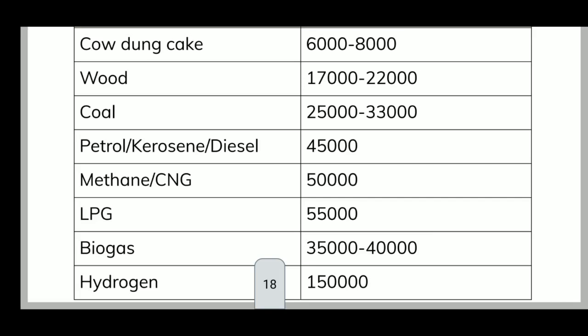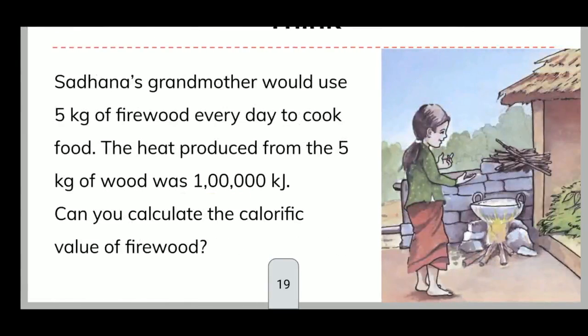Now here one activity is given, just one problem. We are going to understand the problem here. Sadhana's grandmother would use 5 kg of firewood every day to cook food. The heat produced from 5 kg of wood was 1,00,000 kilojoule.